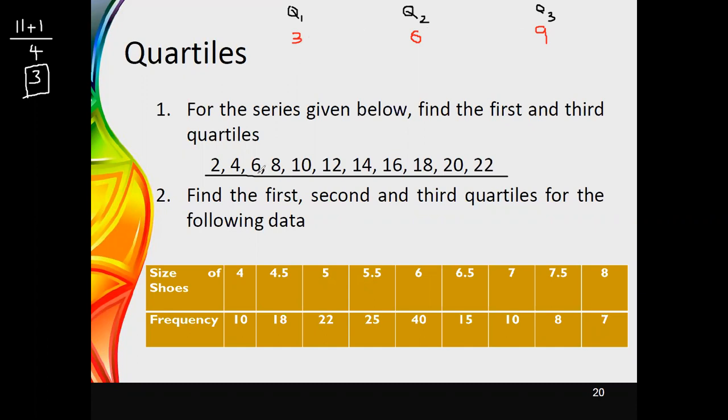Now you can see at the third position the value is 6. Then at the sixth position, you can see that the value is 12. And at the ninth position, you can see the value is 18. Therefore, 6 would be the first quartile of this data set, 12 would be the second quartile, and 18 would be the third quartile. This is how you obtain the values.